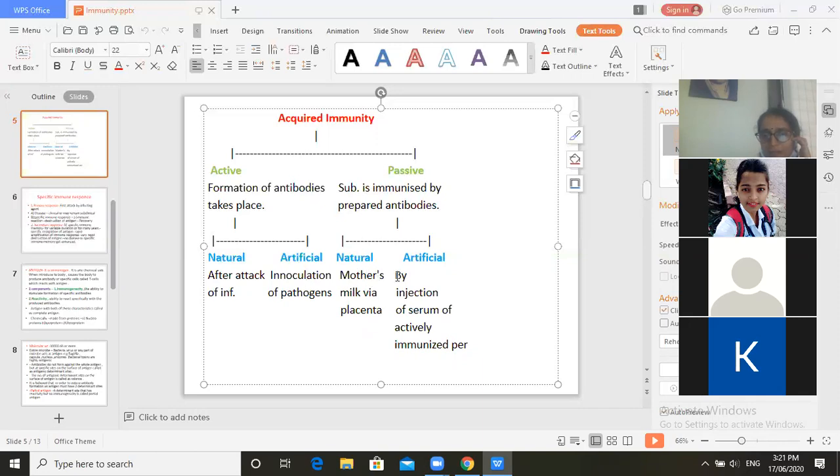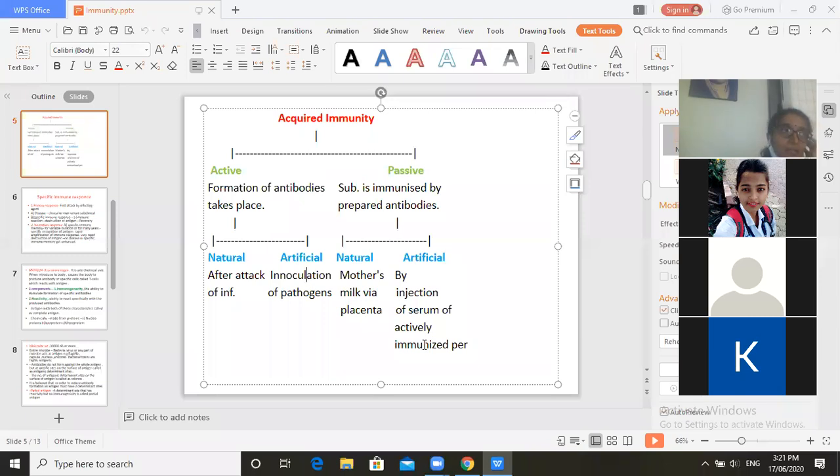So natural and artificial. Now artificial passive immunity. What is it? That is by injection of serum of an actively immunized person. That is, the antibodies are prepared outside, for example the antibodies for tetanus. That is tetanus serum.